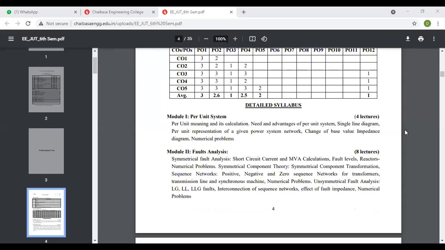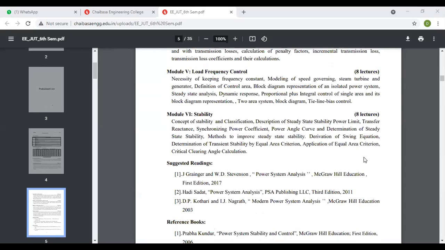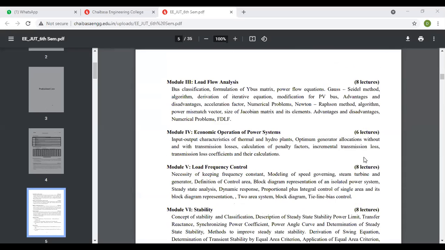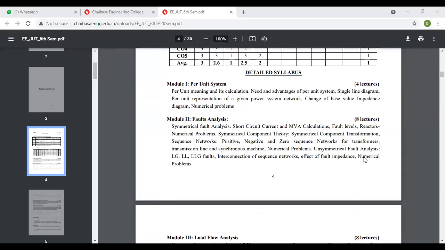Power System 2, yes. So you see, there are 6 modules which are actually dealing with this Power System 2. The first module is per unit system. I will give just a brief of what chapters are there, because you need to know what you are going to study. I will quickly give some overview of those chapters.